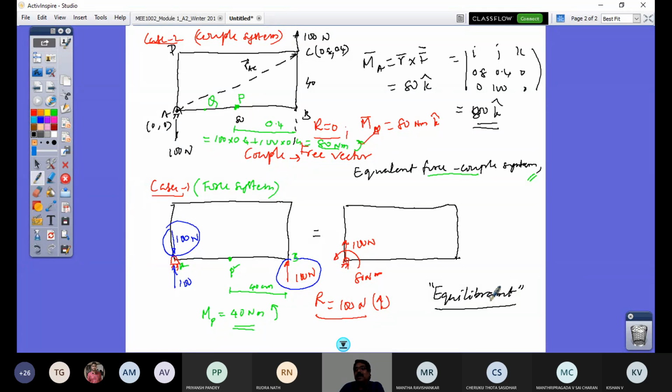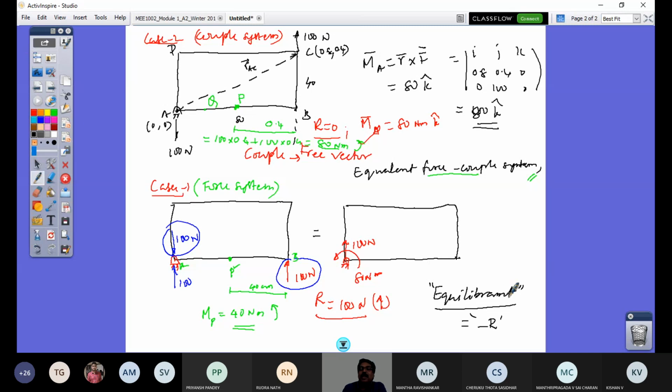So equilibrium is the resultant of reactions, which we have not gone into detail, because we have not yet covered static equilibrium or drawing a free body diagram. That is the next step after we finish our resultant. So just understand a term called equilibrium, which is equal to minus R, opposite to the resultant in the same line.